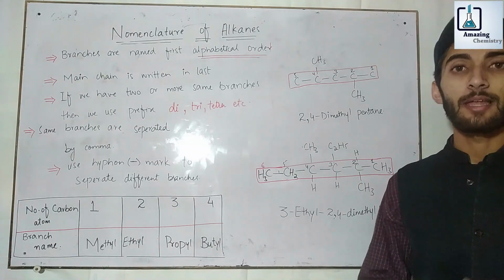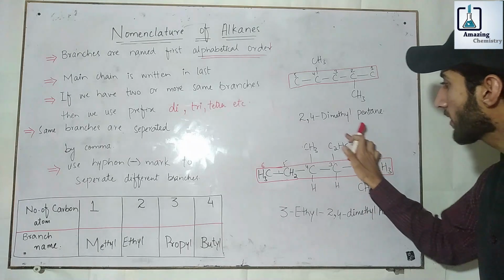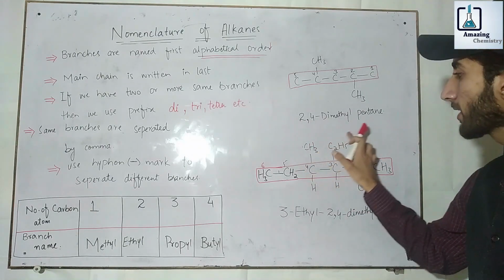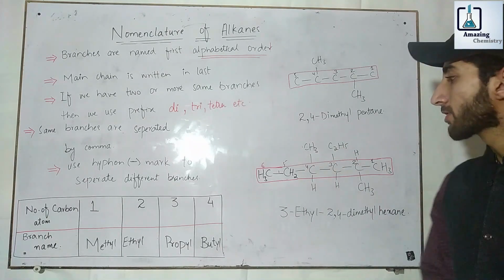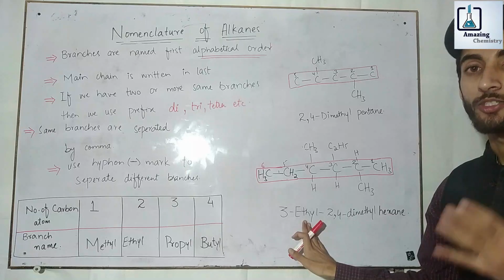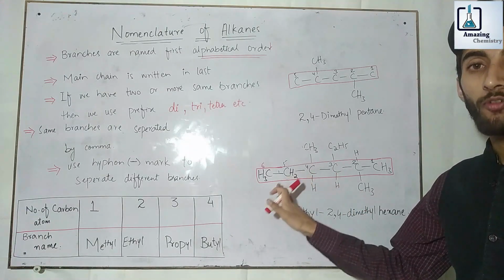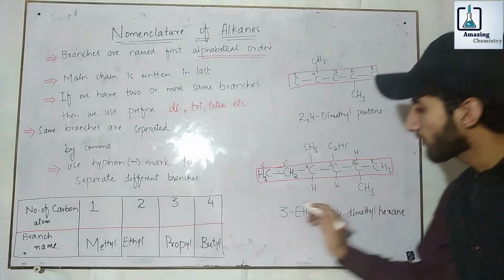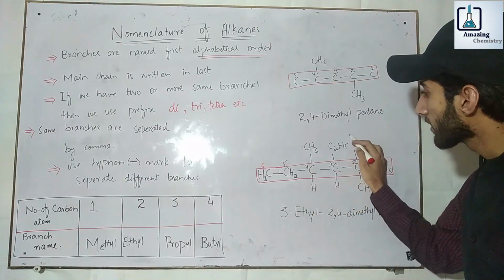The third step is to count the branches. So here there are three branches: 1, 2 and 3. Two are methyl while one is ethyl, and we know ethyl comes first in alphabetical order, so we write the ethyl branch first, then we write methyl, and then we write the name of the parent chain. So let's start. First we write the number of the carbon atom through which the ethyl